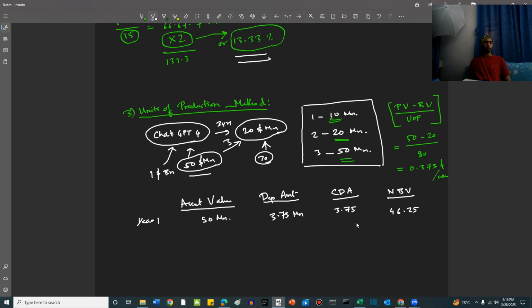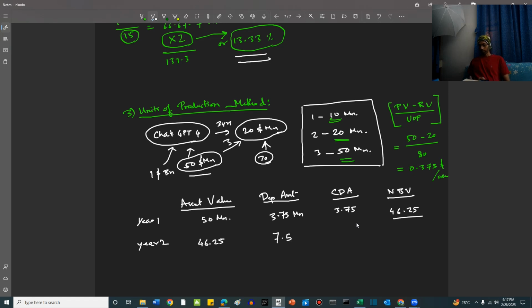Now, beginning year 2. What is the beginning book value? 46.25 million. We are not mentioning the million again and again. We'll keep it 46.25. Depreciation amount is equal to 0.375 into the number of users for the second year, which is 20 million. So 0.375 into 20 million, 7.5 million.